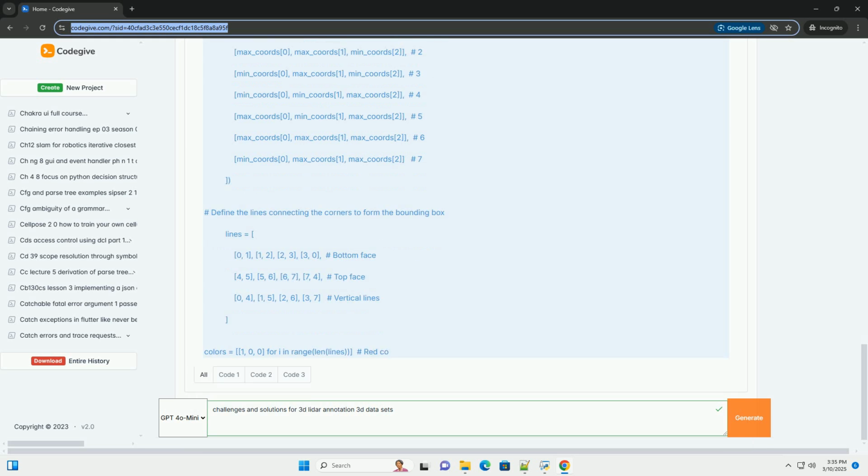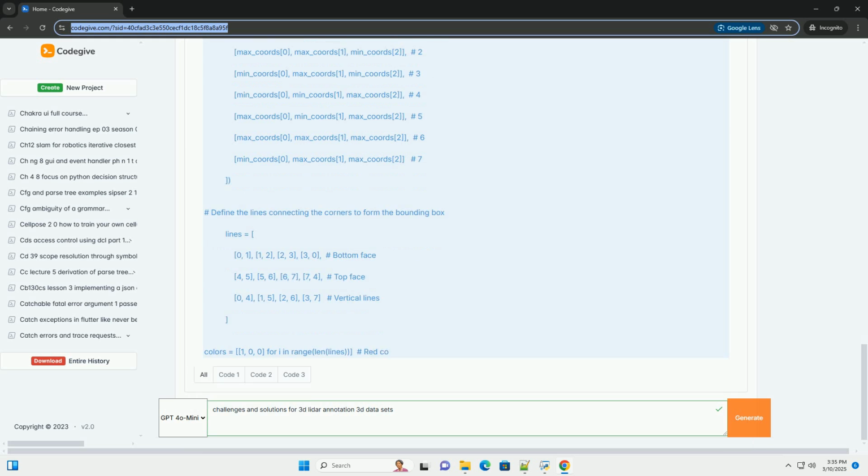Variations in annotation styles and interpretations can lead to inconsistencies that degrade model performance. Solutions: Detailed annotation guidelines. Create clear and comprehensive annotation guidelines that define specific rules for object classes, bounding box sizes, occlusion handling, and other scenarios. Annotator training: provide thorough training to annotators to ensure they understand the annotation guidelines and can apply them consistently.